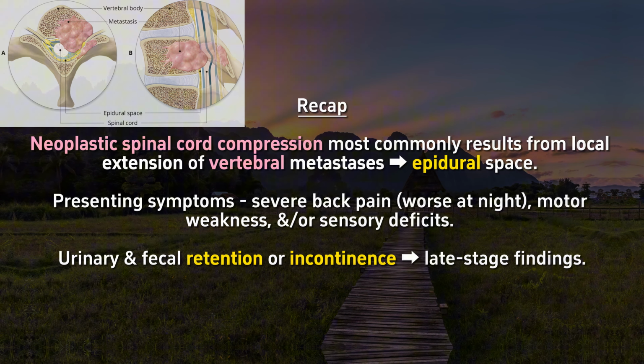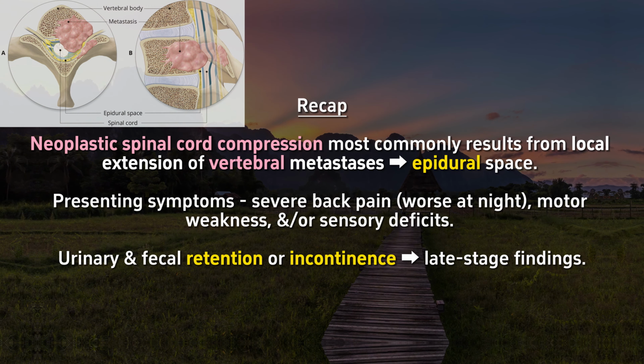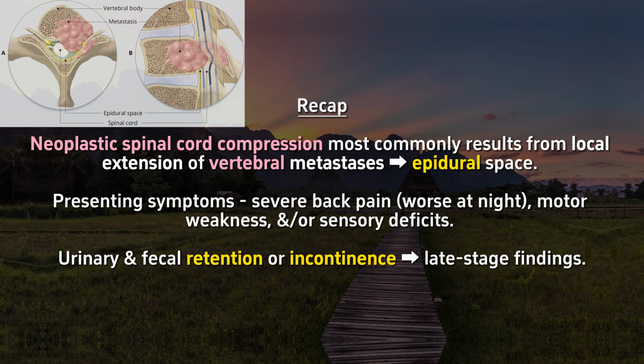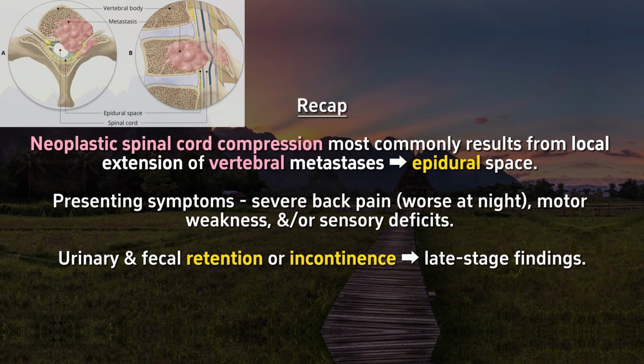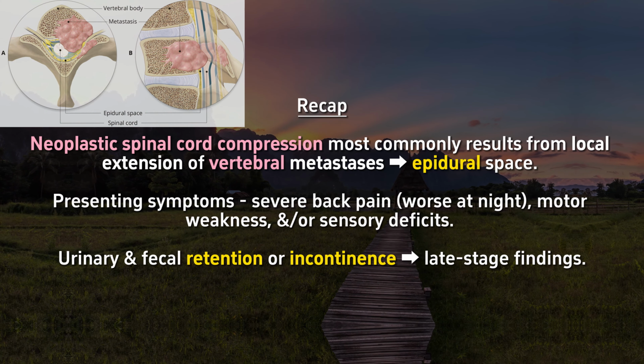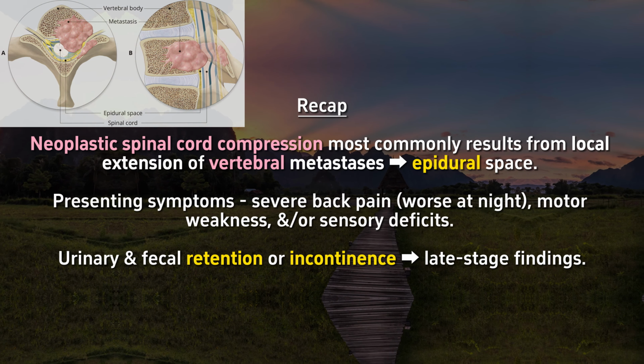Neoplastic spinal cord compression most commonly results from local extension of vertebral metastases into the epidural space. Presenting symptoms typically include severe back pain, often worse at night, motor weakness, and/or sensory deficits. Urinary and fecal retention or incontinence are common late-stage findings.